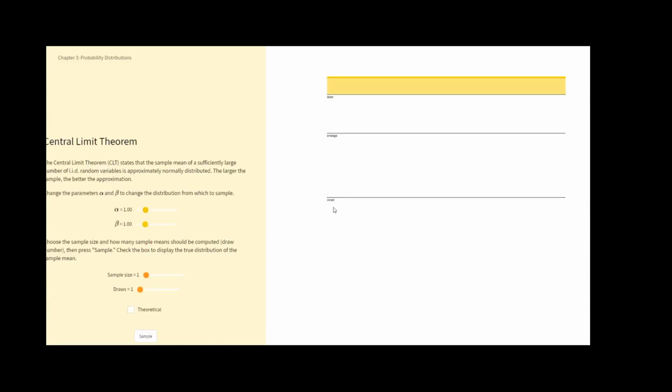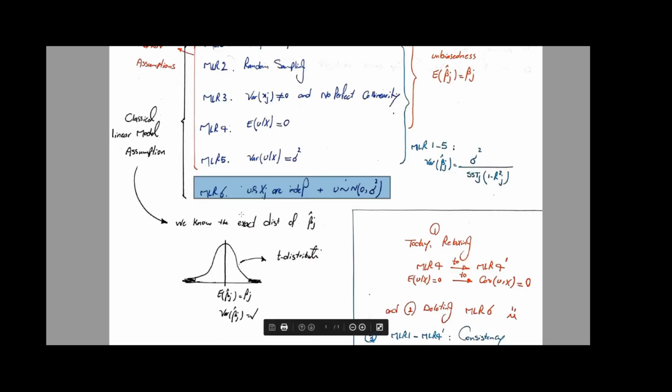What's the goal? The goal is to say that if the sample size is large enough, the distribution of your estimate is going to be normal regardless of the distribution of the population. This is a very big claim. Whatever the distribution of u is, it can be chi-square, t, f, normal, anything.